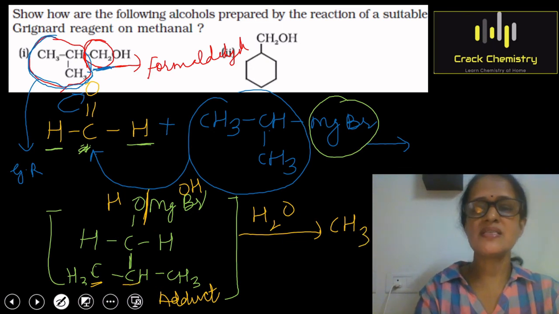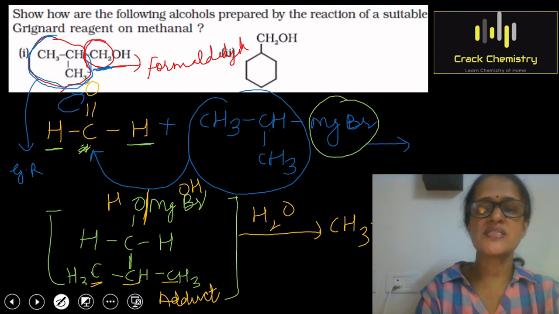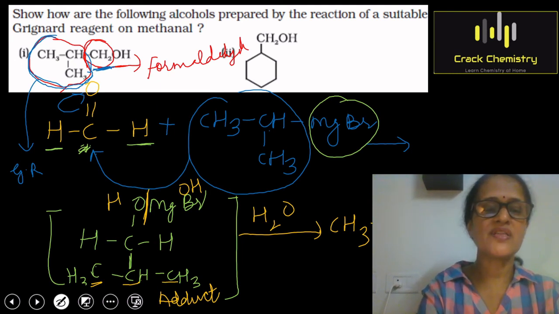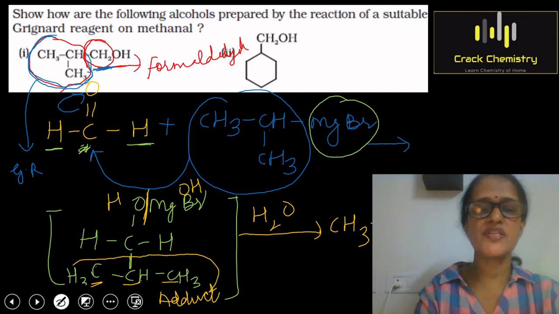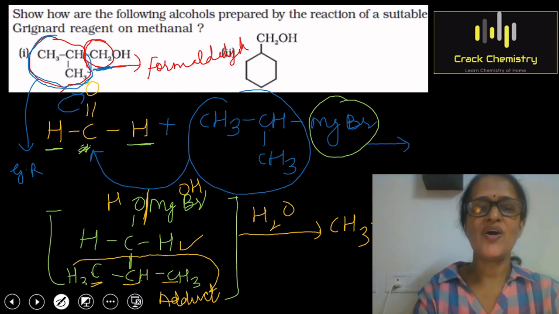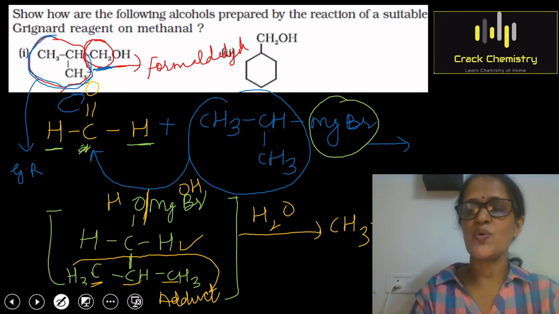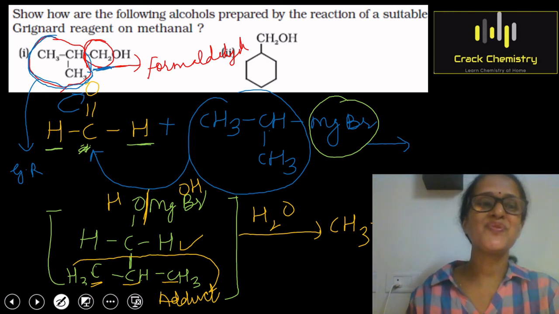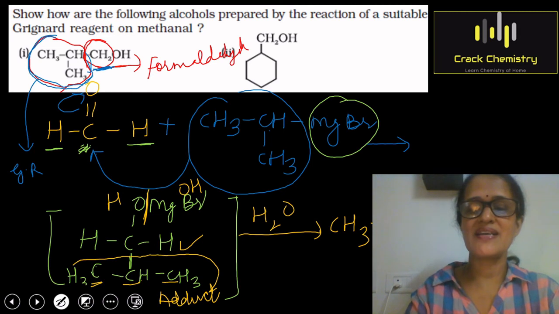Then I am writing this CH. Then on CH you can see the CH3 was present. So I have written that. Till now we are done with this part. Then after that I have CH2. So I am writing CH2 here. After CH2 you have OH. So this is our alcohol which we were supposed to make using a suitable Grignard reagent.